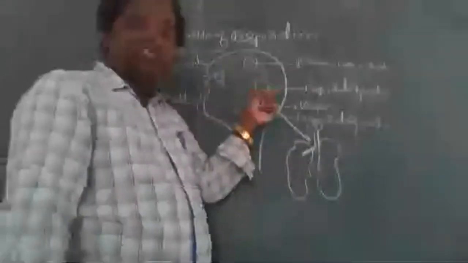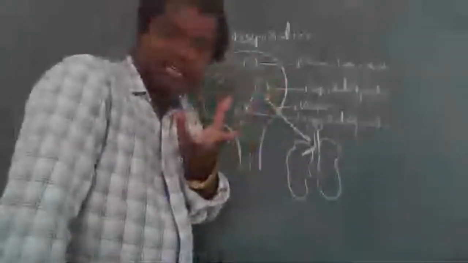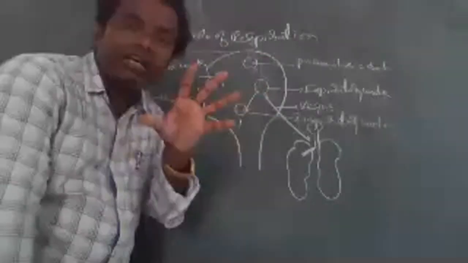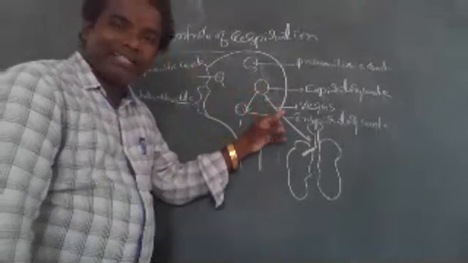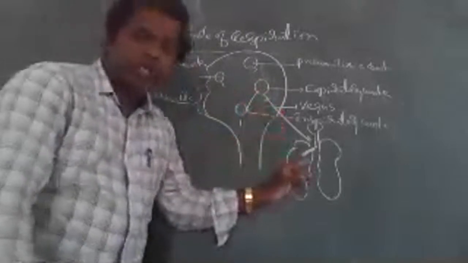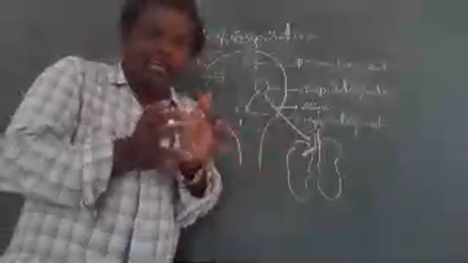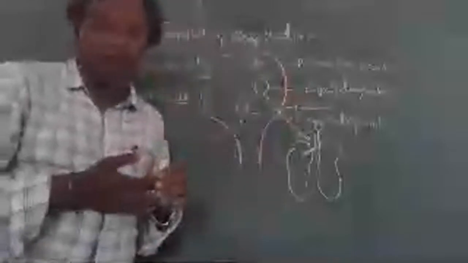Now this Expiratory Center stimulates the expiratory muscles. These muscles are stimulated to send impulses through the vagus nerve to the lungs. The lungs are compressed, and ultimately the Inspiratory Center is also inhibited. In that condition, the carbon dioxide travels through the trachea, larynx, pharynx, internal nostrils, nasal cavity and external nostrils to the outside. The carbon dioxide is removed through the control of the Expiratory Center. This is very, very important.